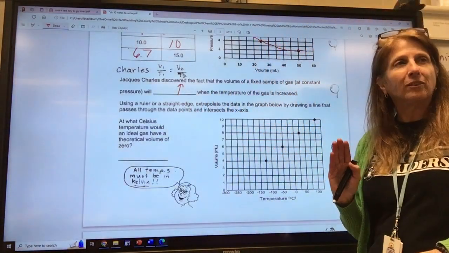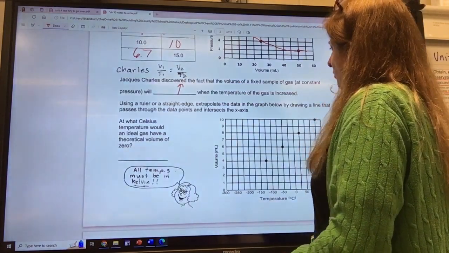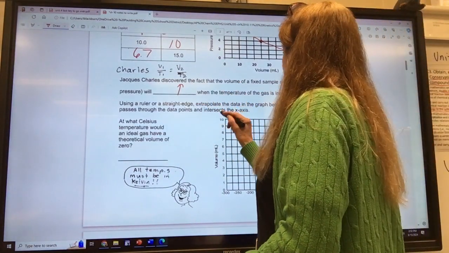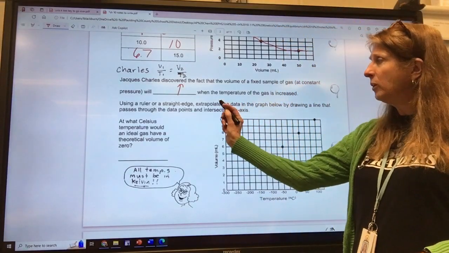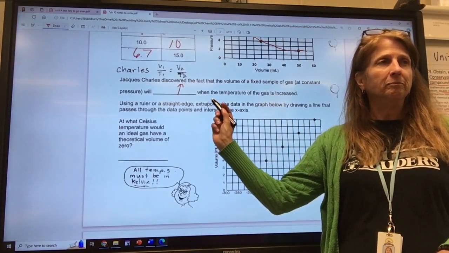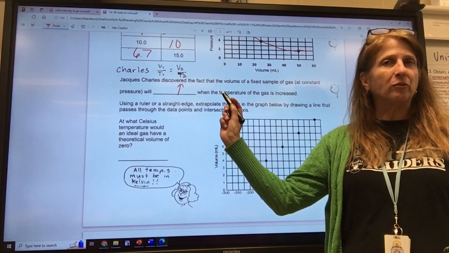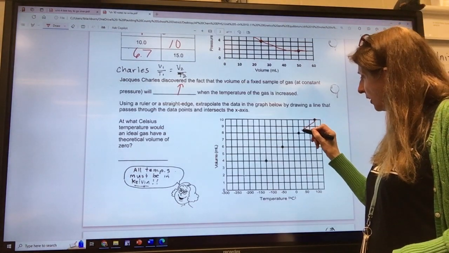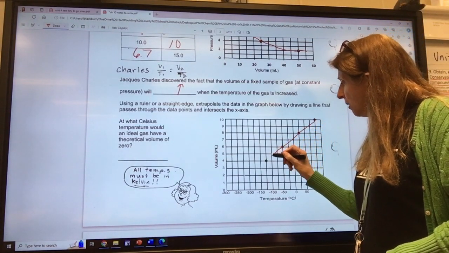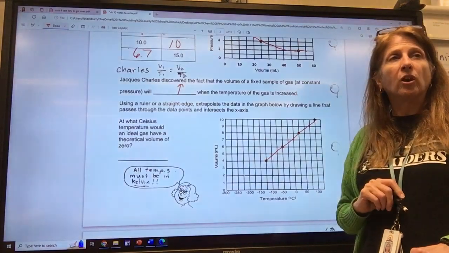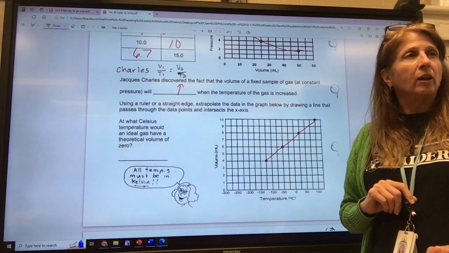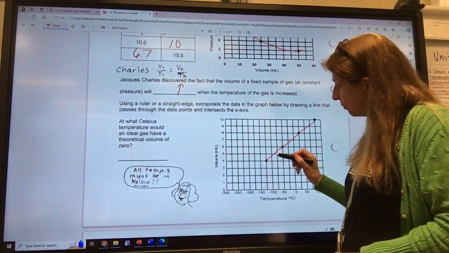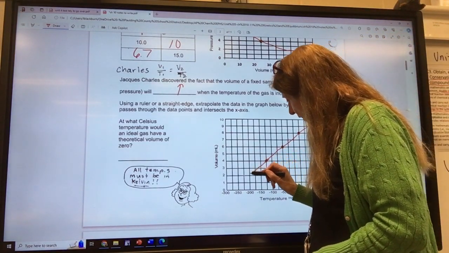All right, let's focus back again. Using a ruler or straight edge, extrapolate the data in the graph below by drawing a line that passes through the data points and intersects with x. What does extrapolate mean? Y'all remember that from algebra? It means to draw a graph connecting the points of what you know, but you don't stop there. You go on the graph paper, continuing the trend to the area you don't know, okay? So that's what we're going to do. We're just going to keep drawing straight on down.